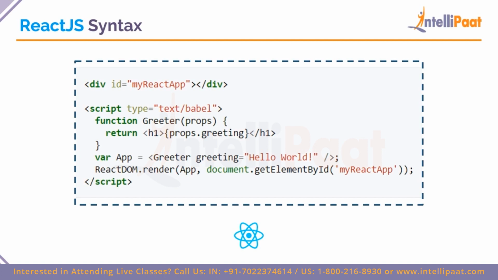And when we perform the React DOM.render, it tells the React.js application to render whatever function that we are calling. And as we can see, the ID is my React app, and we are using the get element by ID, my React app, and basically this executes the entire React.js file. So when we execute this, the thing that would print on the screen on the web browser would be hello world. So this is the flexibility that React.js provides.